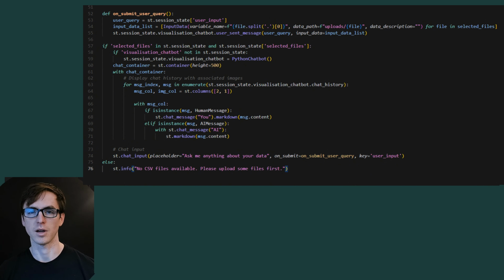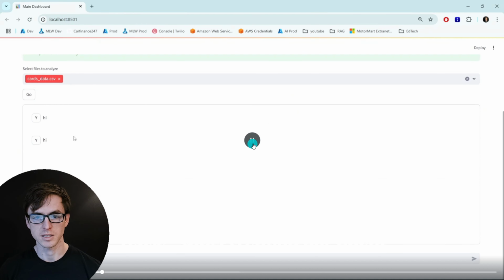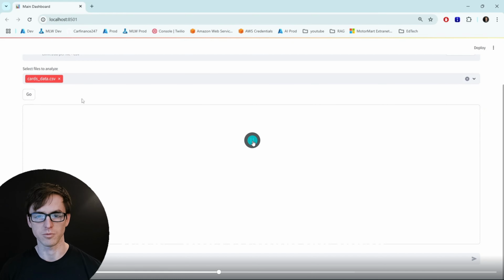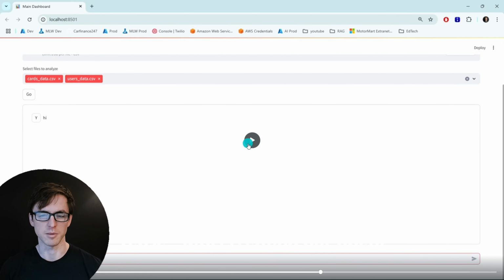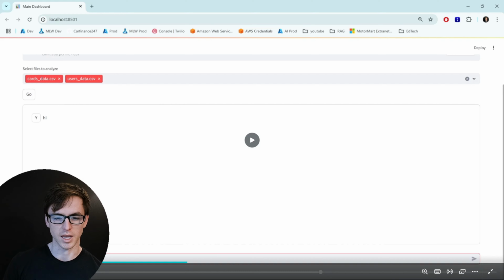Let's now take a look at what it looks like. So it's the same front end as before, where we can select our data and then enter messages within the chat window below. So I can just say hi, and at the moment we haven't configured the backend to do anything other than just to store our input messages. So that's what we've got. We've got the messages we're sending appearing on screen, and this component here where you see the Y and the hi, this is that chat message component by Streamlit. And this is the chat input component at the bottom where you hit enter by Streamlit.